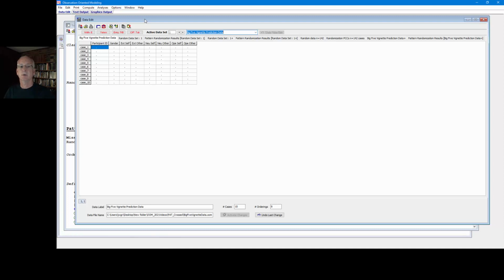I want to talk a little bit more about following the spirit of the a priori procedure in setting up or determining the sample size for this Big Five vignette study. Now recall that the primary goal here for using the a priori procedure is to plan our sample size so that we can give ourselves a reasonable chance of ruling out physical chance as a potential explanation for the pattern or any kind of pattern that we're going to see within the actual data.